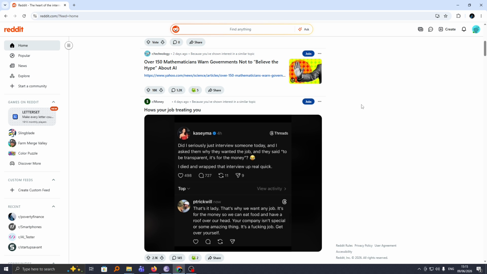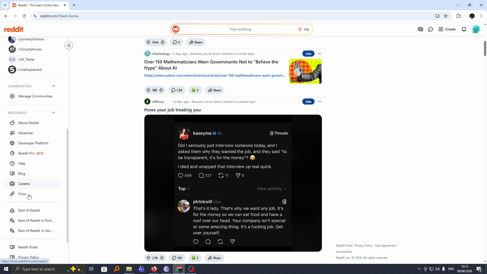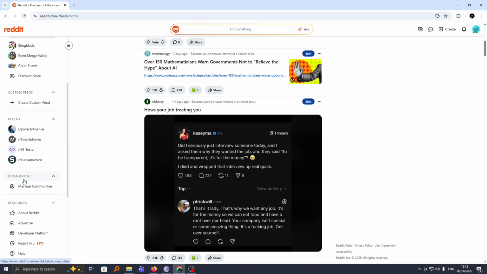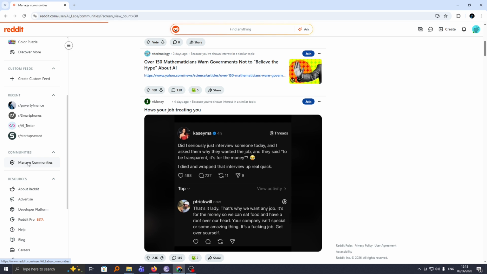So if you had bookmarked communities and you can't see the list, it's pretty simple. Log into your Reddit account and then go to the sidebar and look for communities. Here you can see we have communities option. Just click on manage communities.